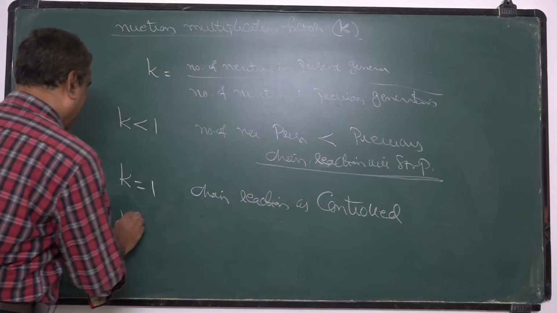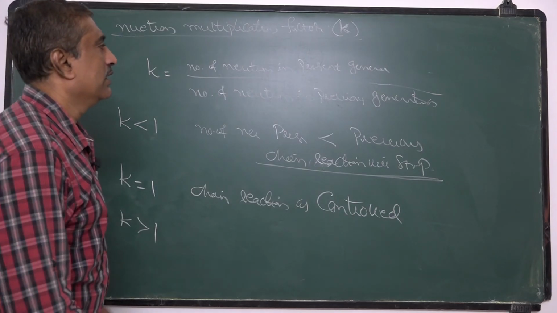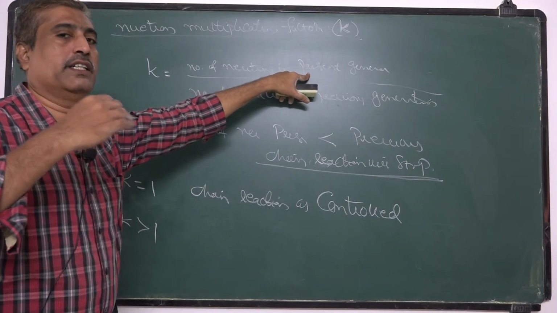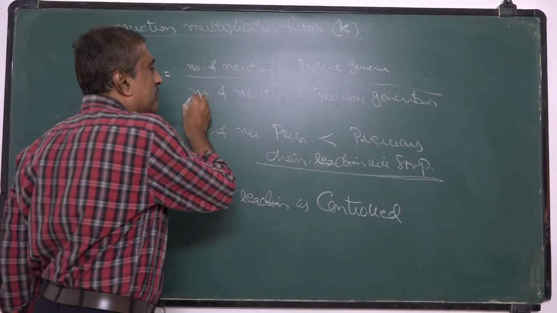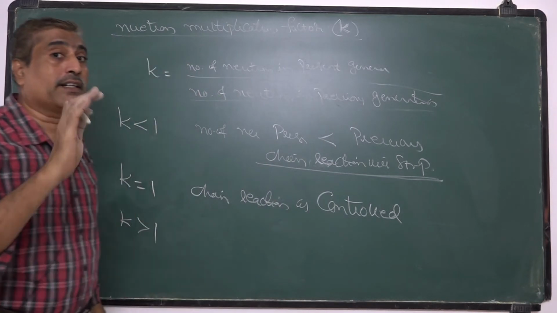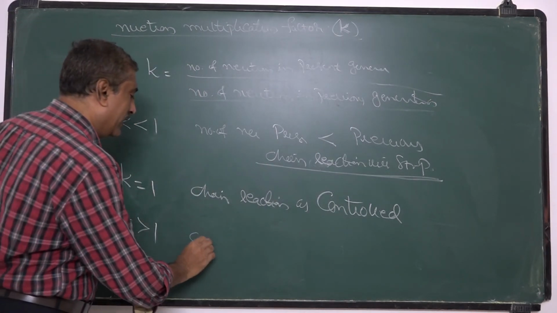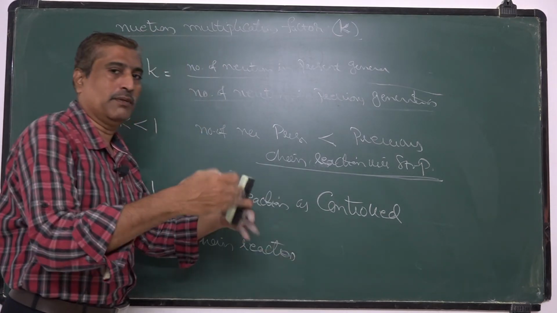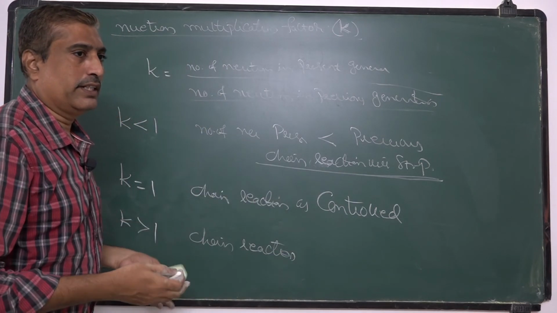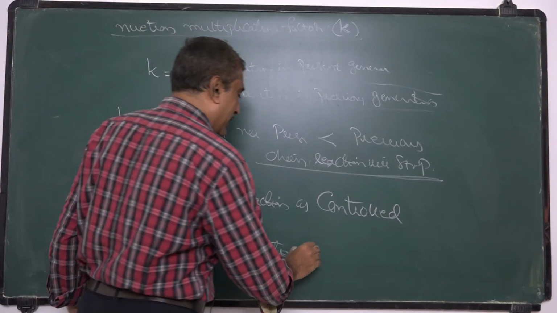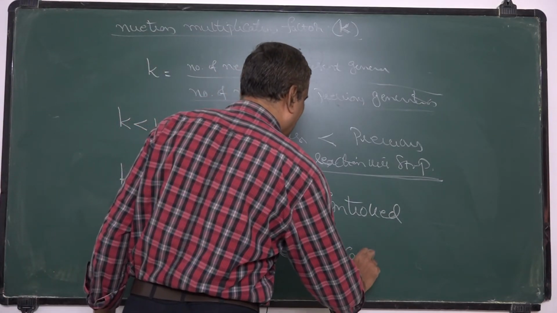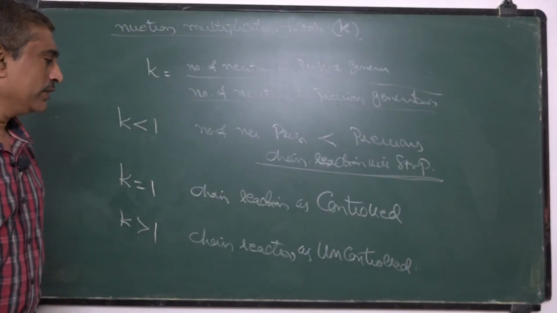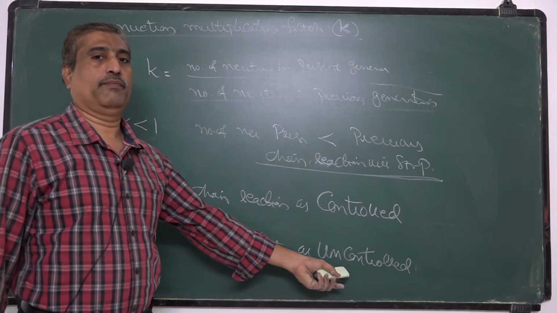And if k is greater than 1, that means the numerator is greater than the denominator. That means the number of neutrons in the present generation is always greater than the number of neutrons in the previous generation. Then that chain reaction is uncontrolled. The number of neutrons is increasing in geometrical progression, and the nuclear reaction becomes uncontrolled.